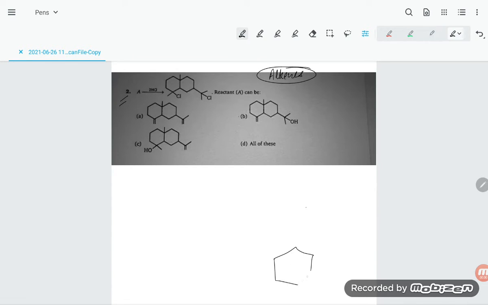This is the product. Dear students, you need to have a clear concept of the basics, then only will you be able to solve. Otherwise it can create huge stress in your mind. Okay, this is the product, students, and they are asking for the reactant A. Which is the reactant A?